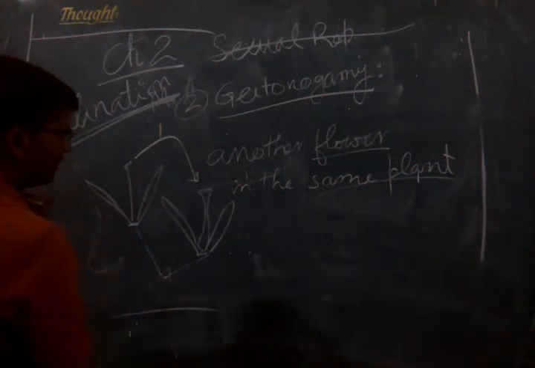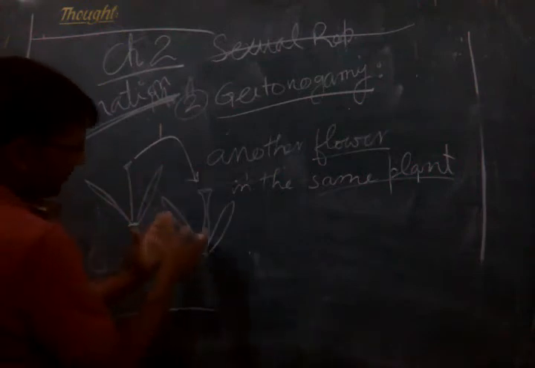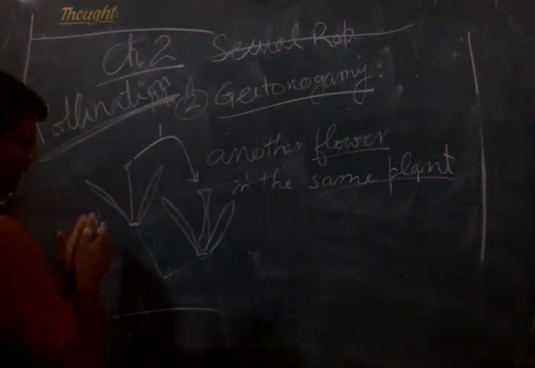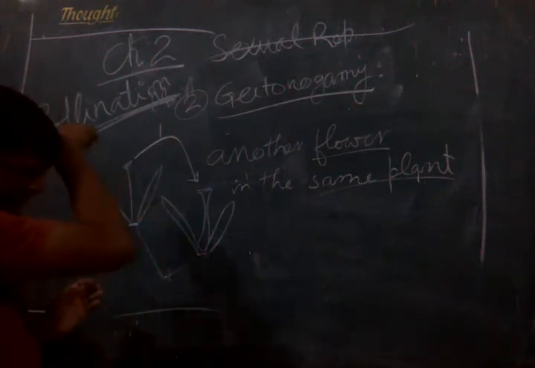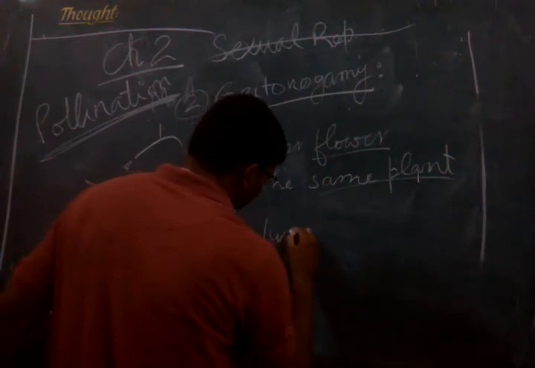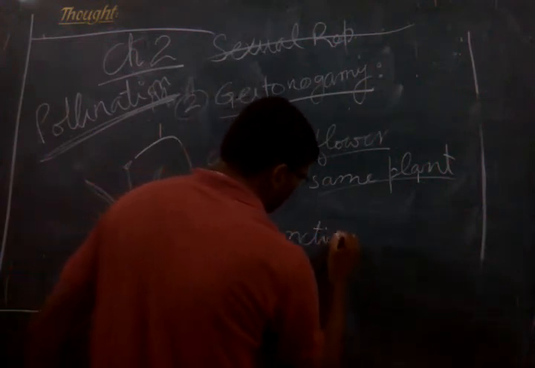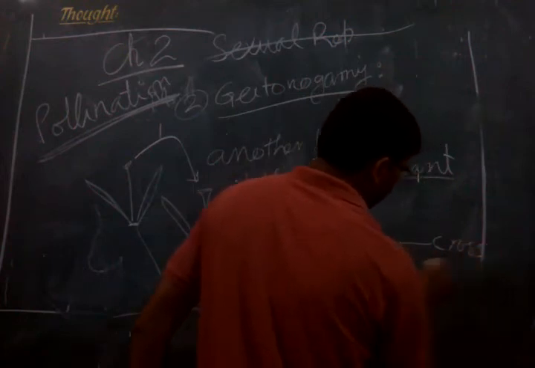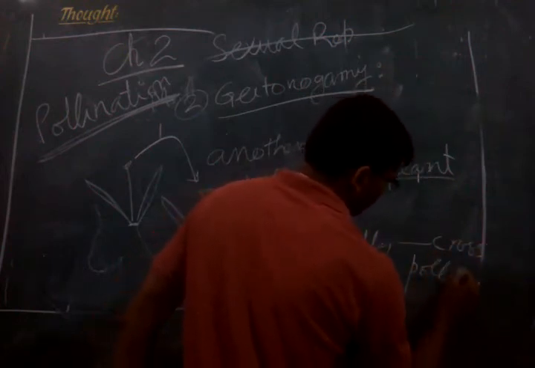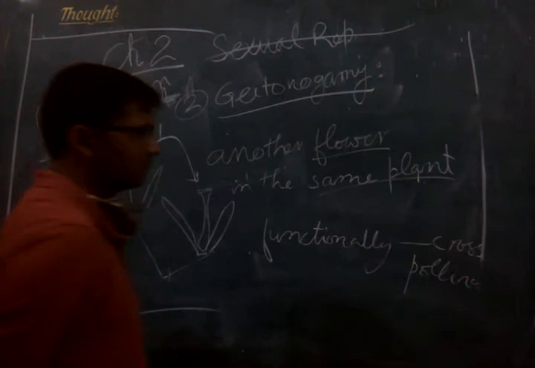So if you see functionally, then it is a kind of cross pollination. It is not happening in the same flower, so functionally it is cross pollination, right?